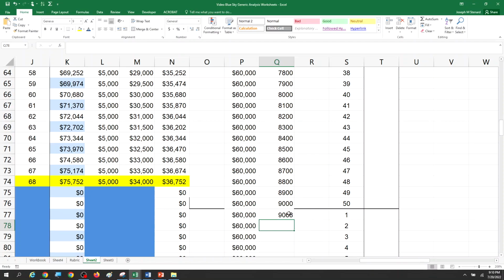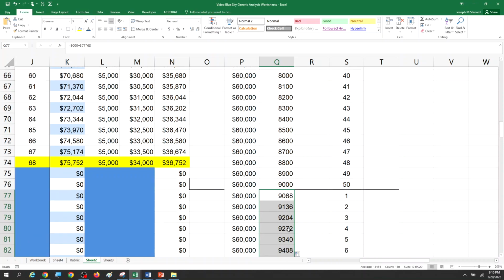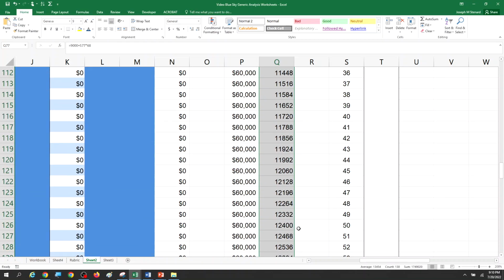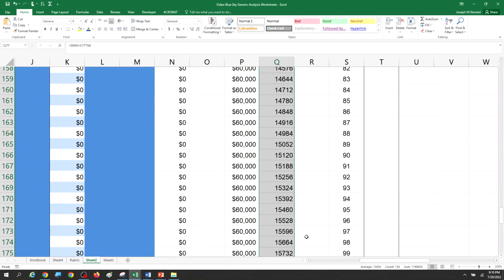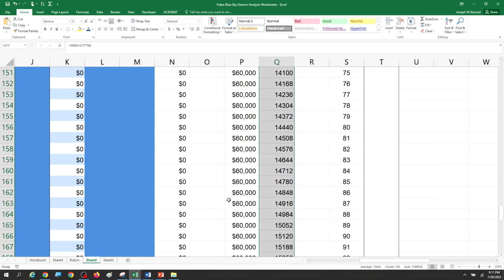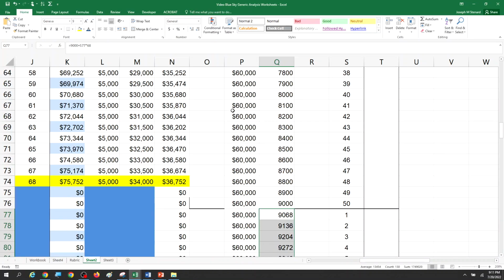So you think, oh yeah, if we flew 71 passengers, it would cost us $60,000 in fixed costs and $9,068 in variable costs: $4,000 for the first class passengers, $5,000 for the business class passengers, and $68 for that one person in coach class. If we fill that in, then we can bring it on down and we see what our values are. And now all we have to do is calculate revenue.